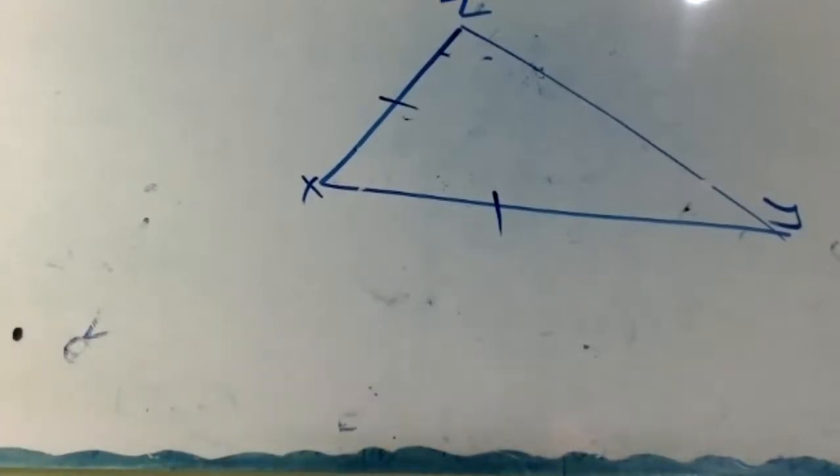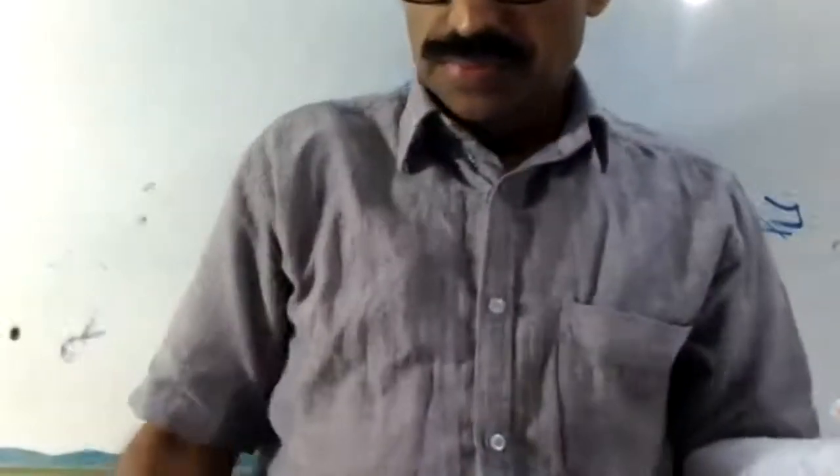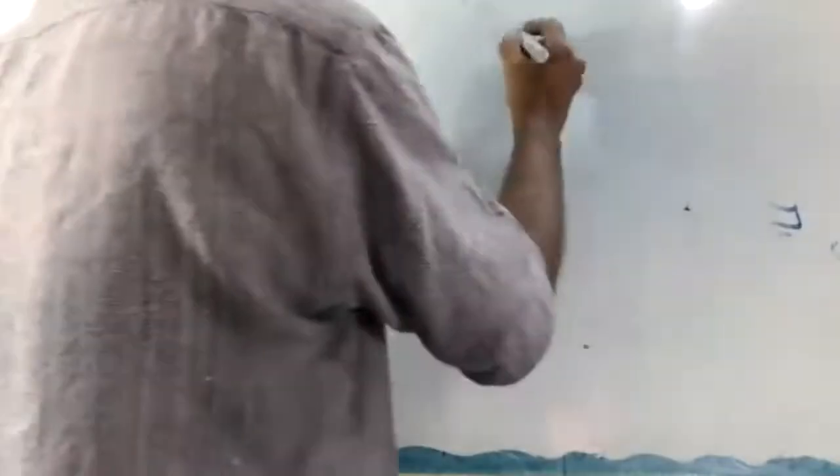The sides opposite to equal angles of a triangle are equal. Okay.